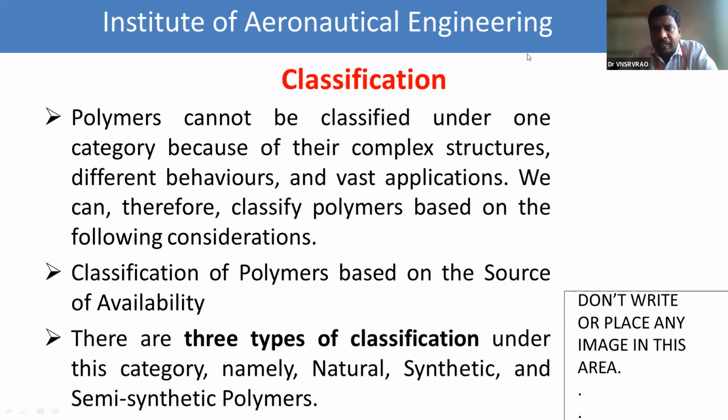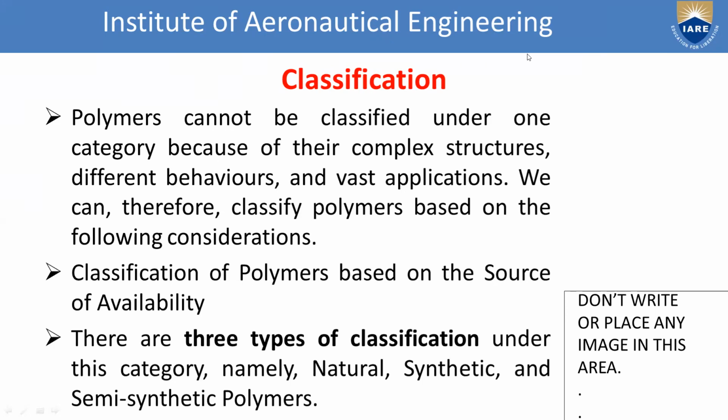Okay? All of you visible this slide, classification slide? Yes, sir. Okay. So first of all, polymers cannot be classified under one category because of their complex structures, different behaviors, and vast applications. Polymers in our daily life we use in so many ways, in domestic purpose and industrial purpose, so they cannot be classified even in a single category. They are classified in various types of categories based on their structures and their suitable applications. So therefore the classification is mainly based on the following considerations.